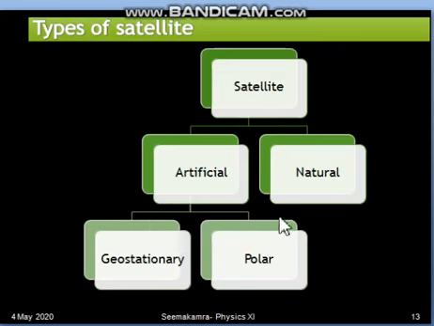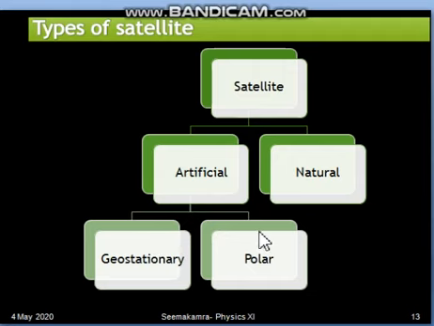They both differ in the plane in which they revolve around the Earth. A geostationary satellite revolves in the equatorial plane of Earth. An equatorial plane is the horizontal plane passing through the equator.